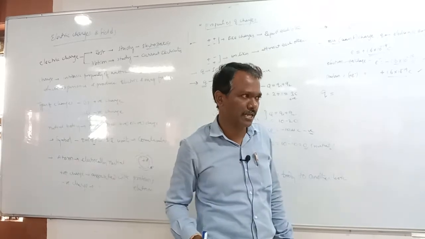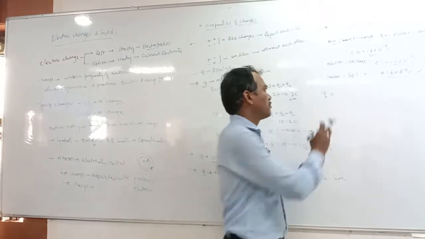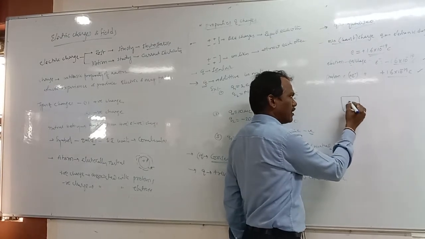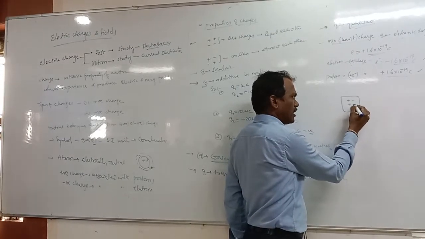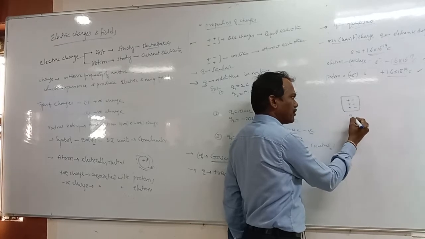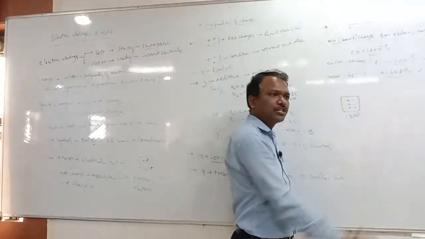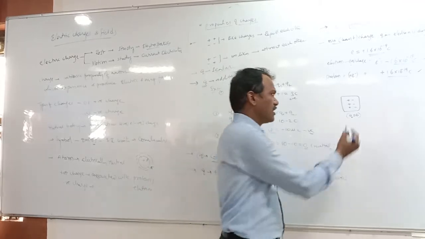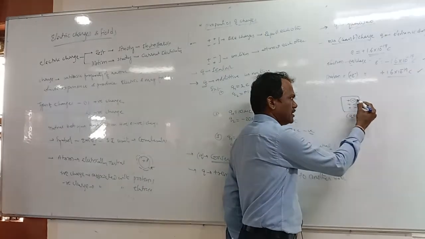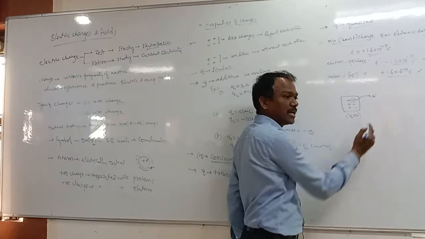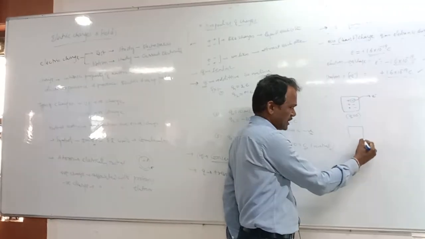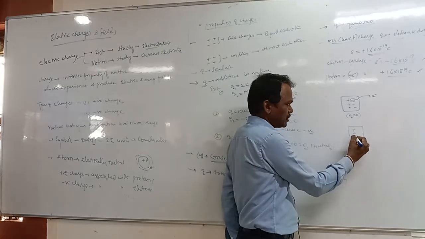electrons of charge only. Why? Because suppose you take a neutral body, charge q is equal to 0, right? If this body has one electron removed, one electron transferred, then we get a body of this charge.